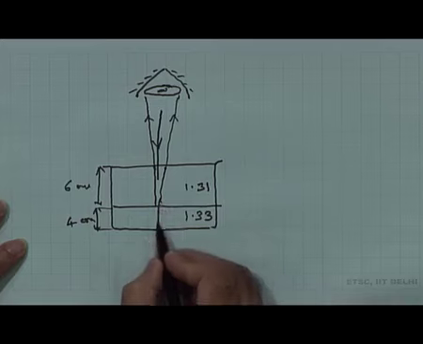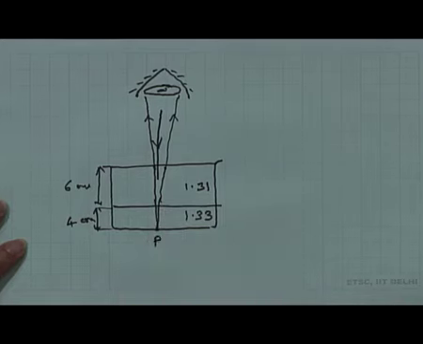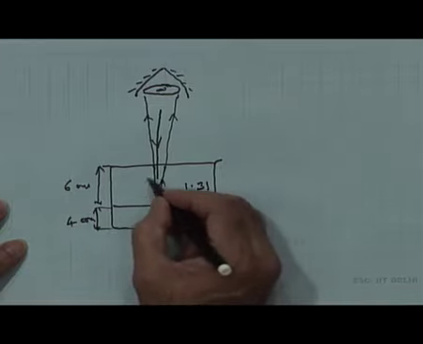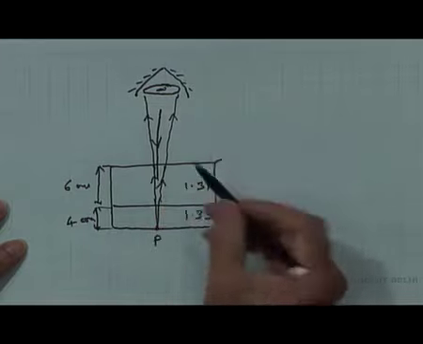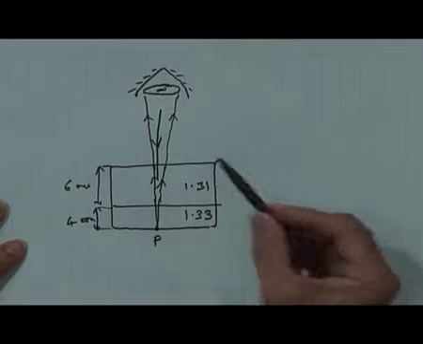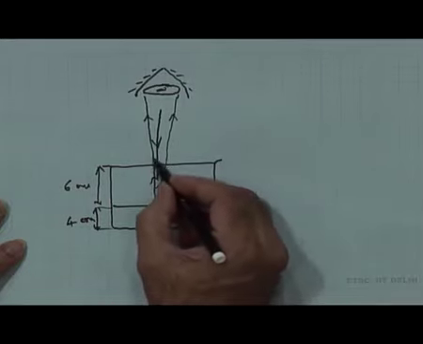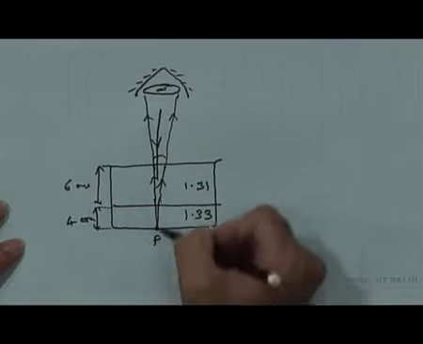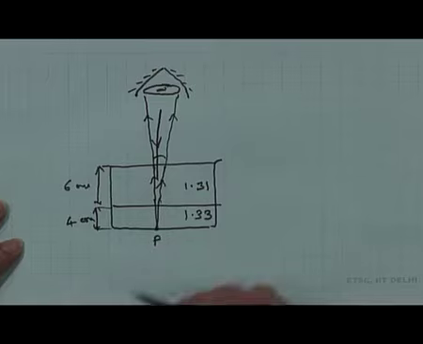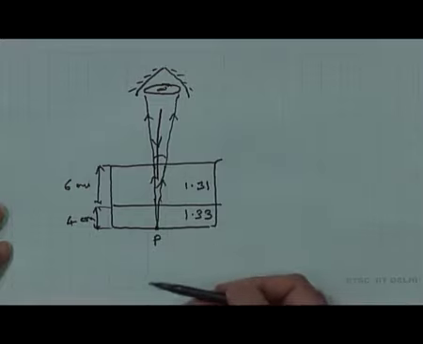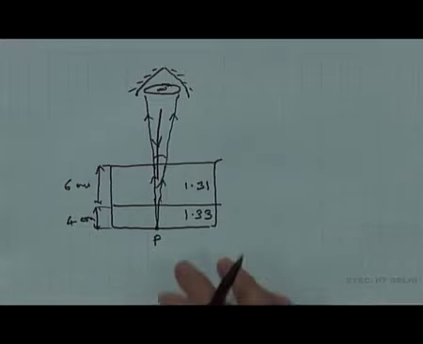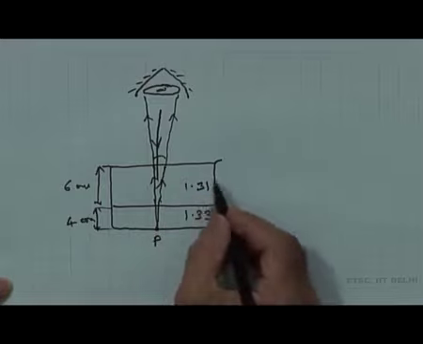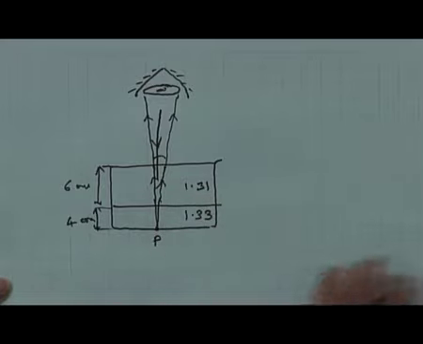If I have at the bottom a point source P, then a bunch of rays which come out will enter the eye over a small cone. This angle here, the angle of the cone, is very small. However, as we will see, this will lead to an apparent depth, and we are asked to determine the apparent depth of the coin in the beaker containing two different liquids.